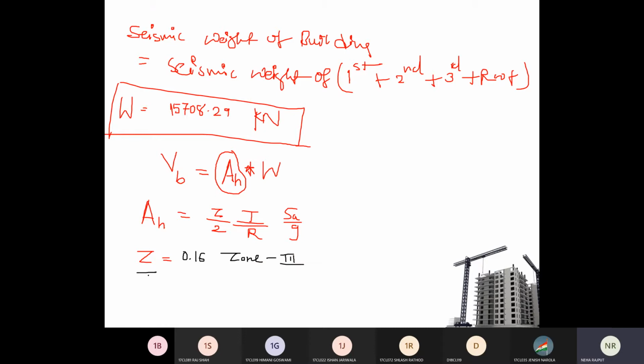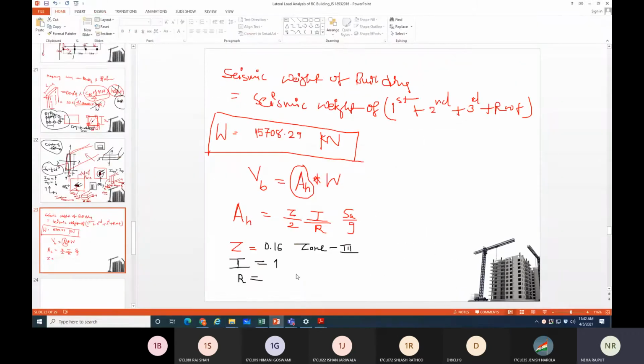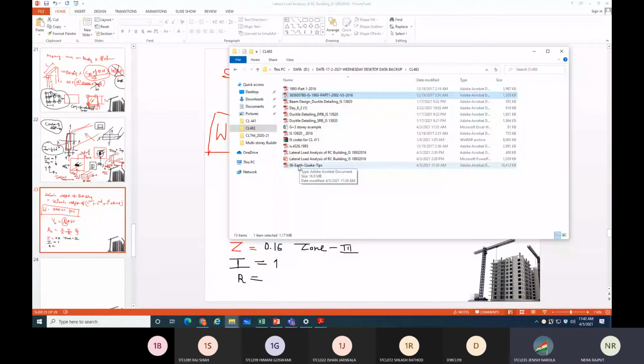Right. Now coming to I. I is importance factor. I think it is directly given as 1. Is it given in the data? Yes, ma'am. Yes, 1 is given. Okay.